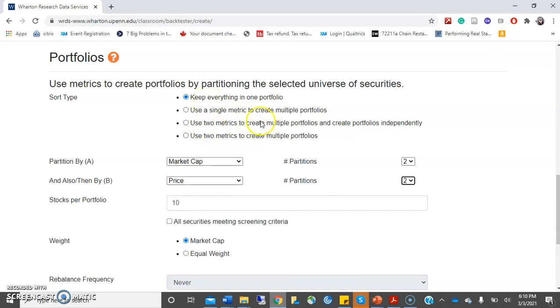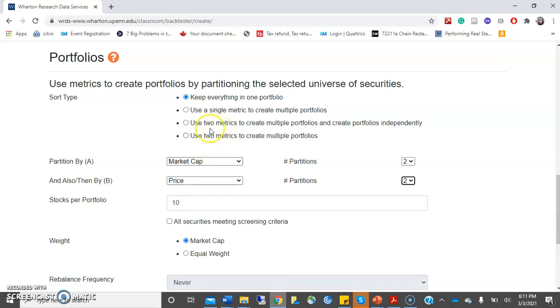Now from here, the options are: use a single metric to create multiple portfolios; use two metrics to create multiple portfolios and create portfolios independently; or use two metrics to create multiple portfolios. How these options work: you can create one portfolio which has both screening criteria, versus a portfolio which has the first aggregation, and then in each of the partitions you have separate partitions.